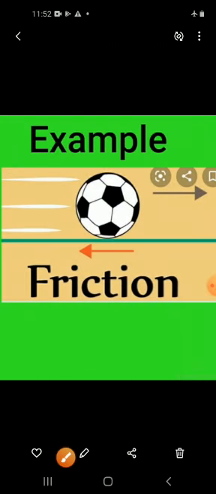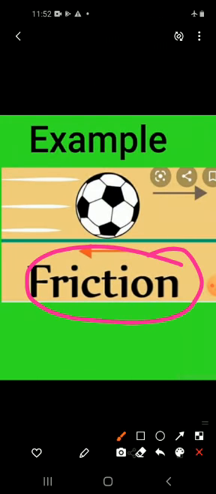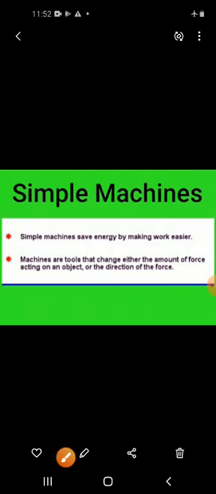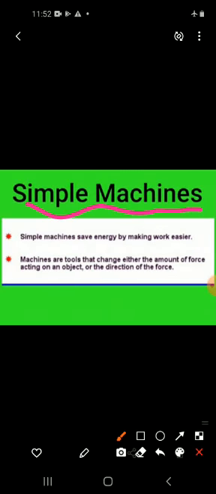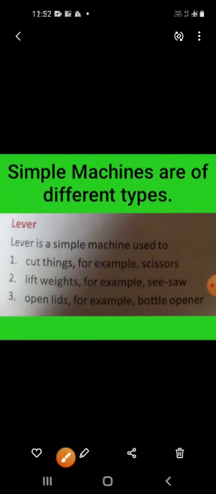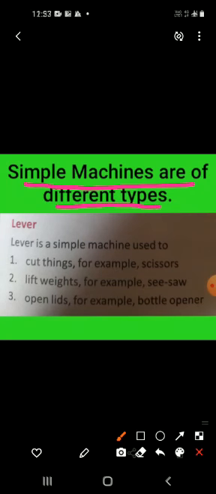Now we come to simple machines. What are simple machines? Simple machines are devices that make our work faster and easier. These simple machines are of different types like lever, pulley, inclined plane, screw, wedge, and wheel and axle. First of all, we will study about lever.